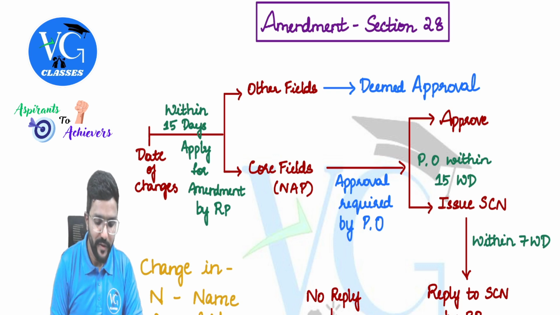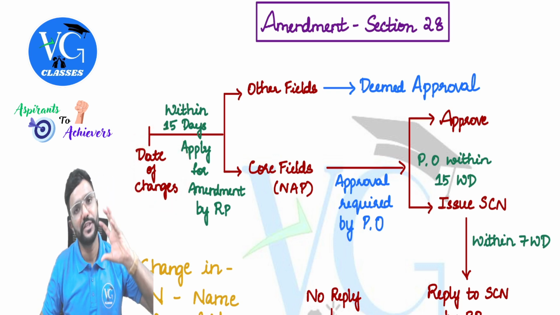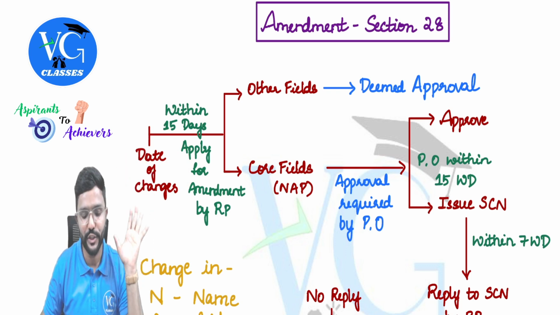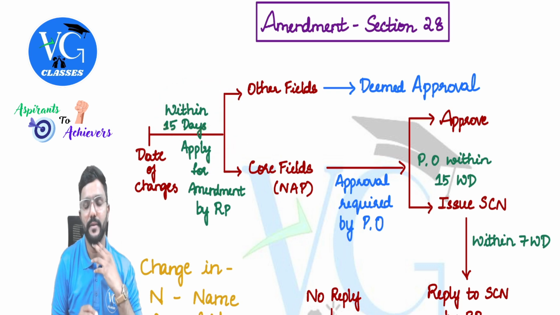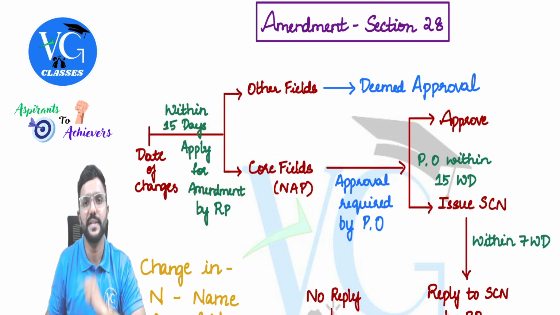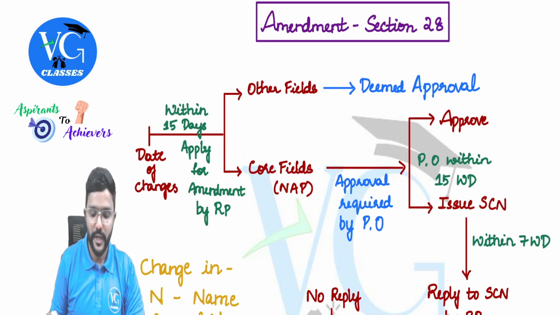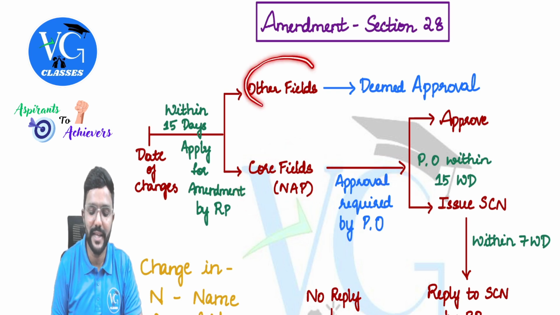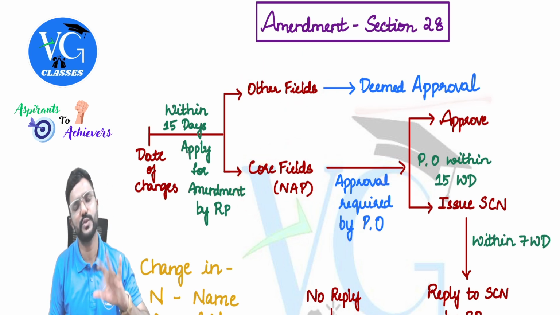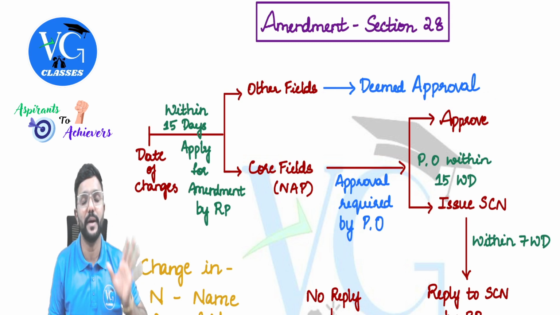Yeah, sure. Whenever there are any changes to the information already given by me in an application, within 15 days, I need to apply for amendment. By whom? By a registered person. RP means registered person. Okay. If it is core fields, then approval by the proper officer is required. If it is other than core fields, then deemed approval. As soon as I apply, it is deemed approved.